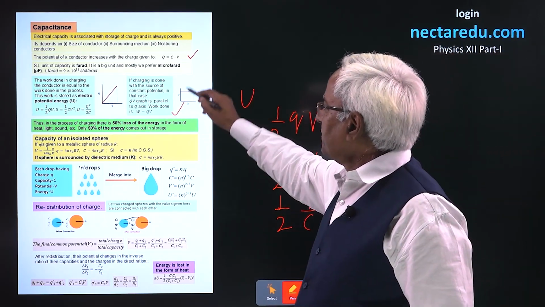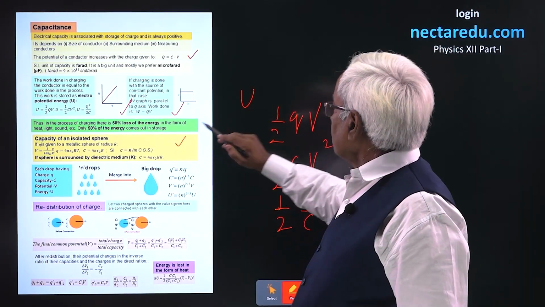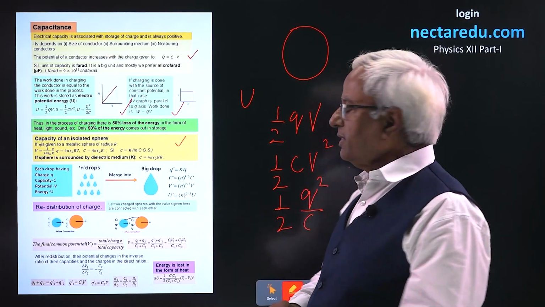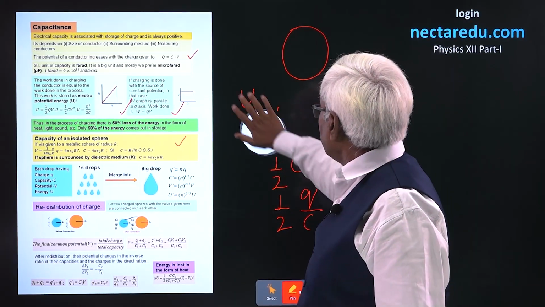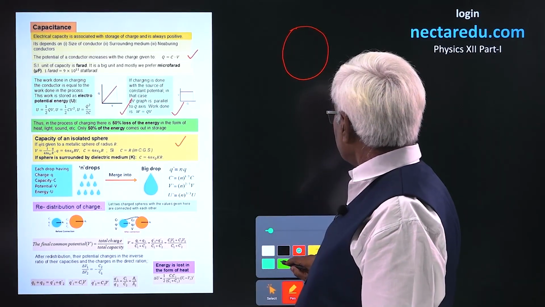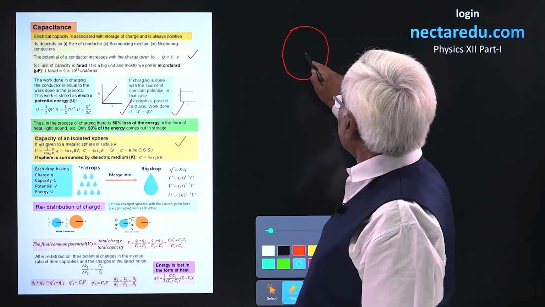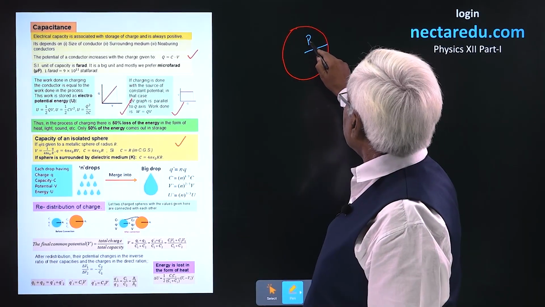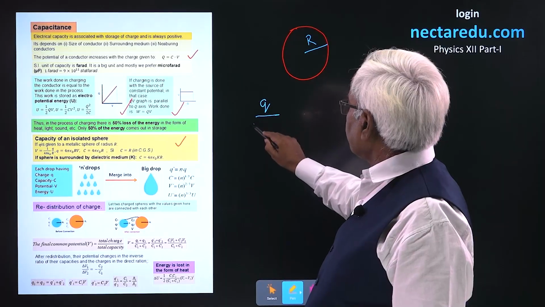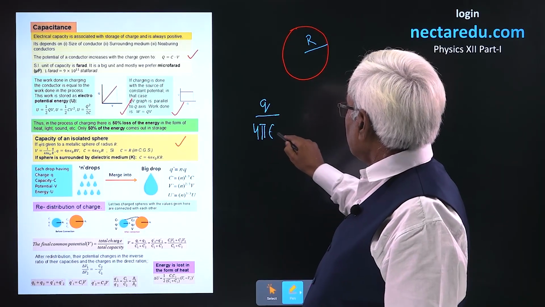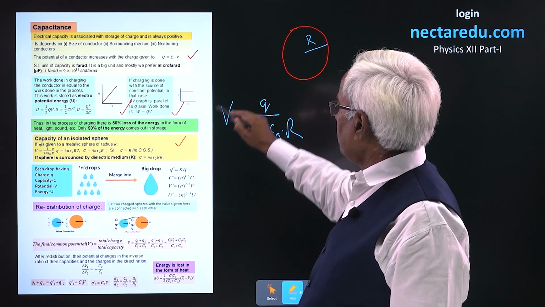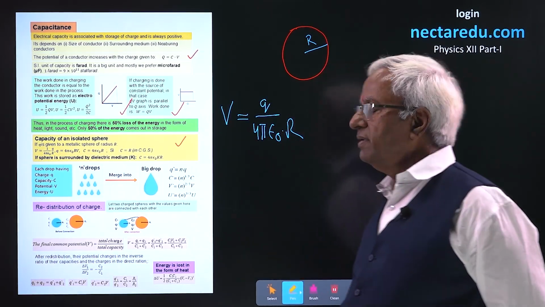These are the terms. We'll consider one isolated sphere. Suppose the radius is capital R. And you give the charge Q. In that case, the potential will be given by this, the formula we know for potential of a sphere.